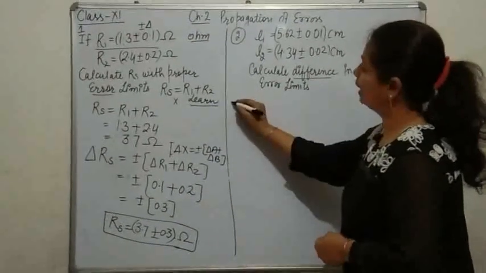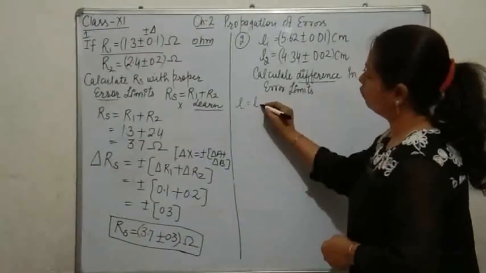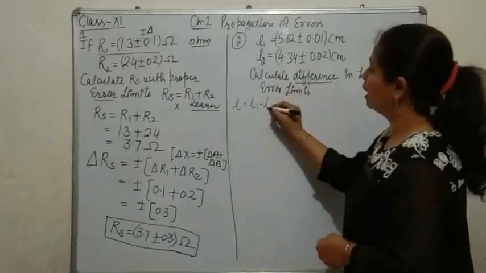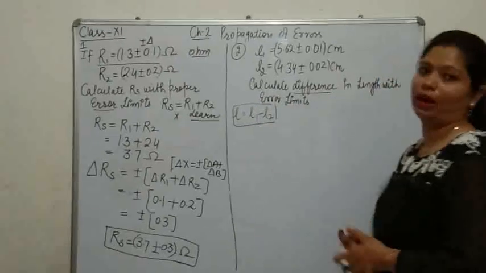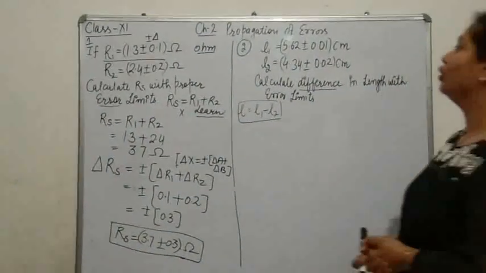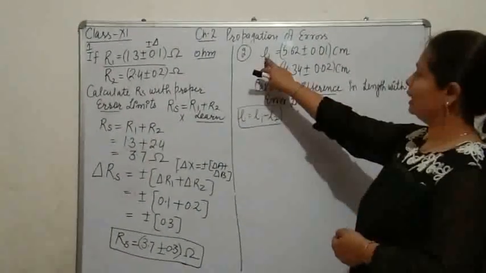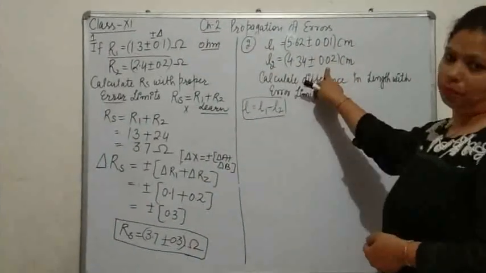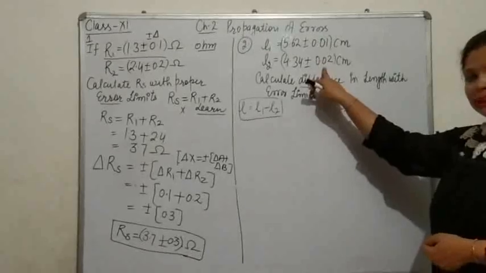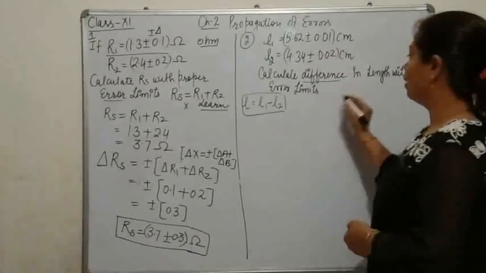You want to calculate L, the difference of these two, larger first and smaller second, L1 minus L2. As the statement is indicating, L1 is having some error, L2 is having some error, so L1 minus L2 must be having some error with the formula.